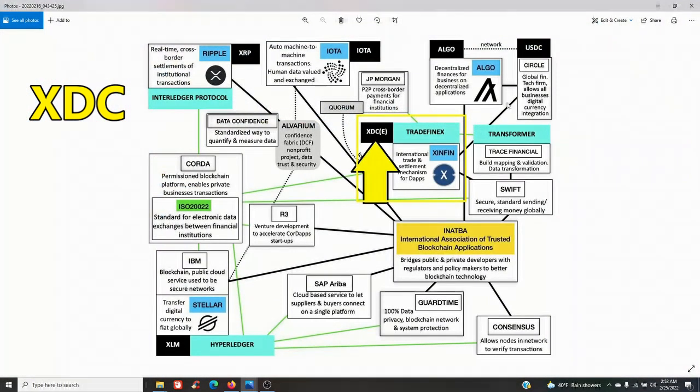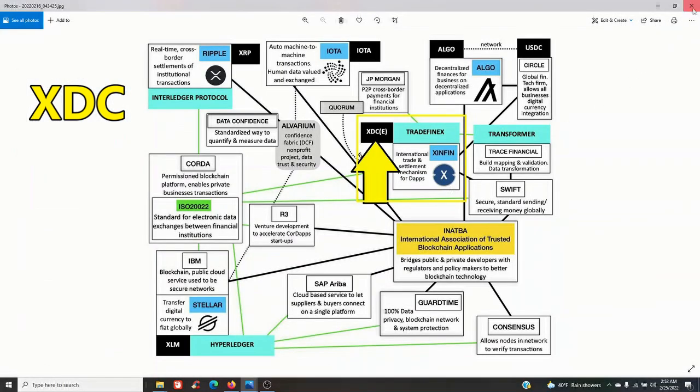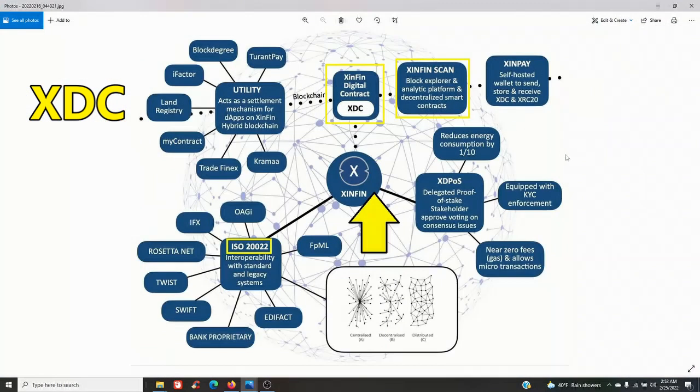Moving on. Back to this graph here. Again, we have XDC section, XDC's box, TradeFinex, International Trade Settlement Mechanism for dApps, XFin, or XinFin actually. Moving on. XinFin's own screen and ecosystem. XinFin digital contract, XDC, XinFin right here in the middle. Again, confirming ISO 20022 over here. And again, please pause the screen if you need more time to read the information.